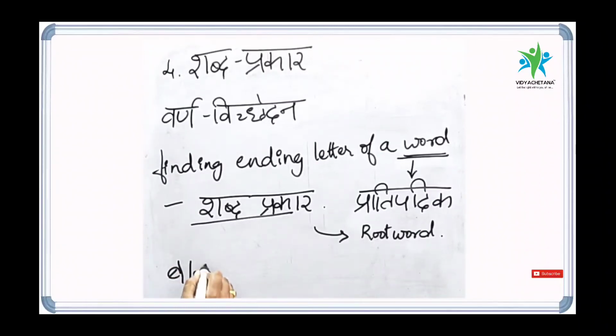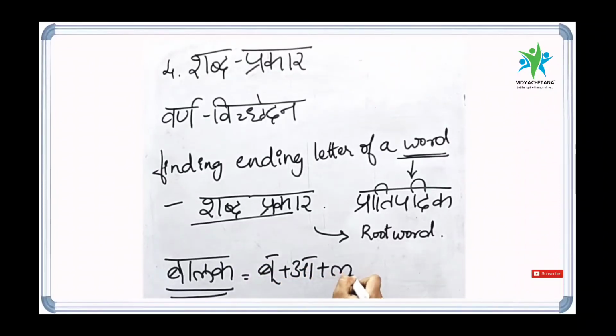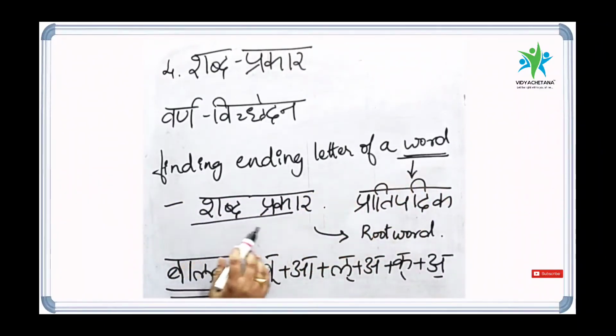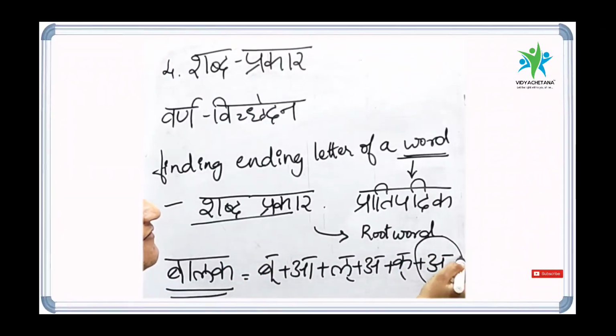There is a word called Balak. What is the Shabda Prakar of this word Balak? First we need to split the letters. Ba Halant plus A, La Halant plus A, Ka Halant plus A. Shabda Prakar means finding the ending letter of a word. The ending letter of this word is A. On the basis of ending letters, the words are divided in Sanskrit. So the word Balak belongs to Akaranta words.